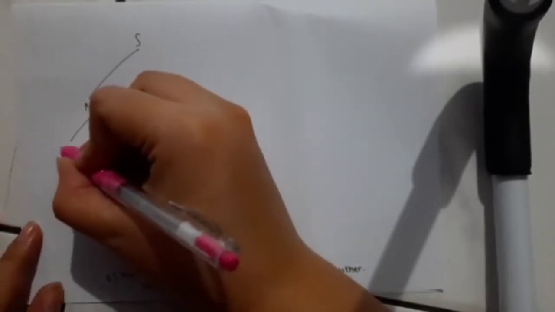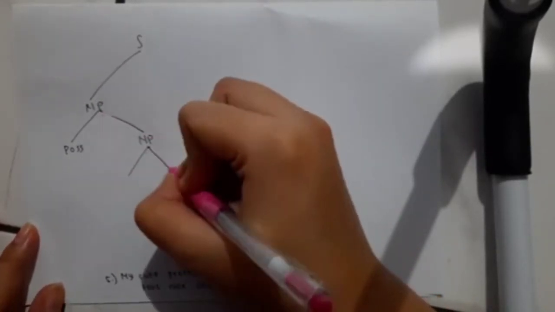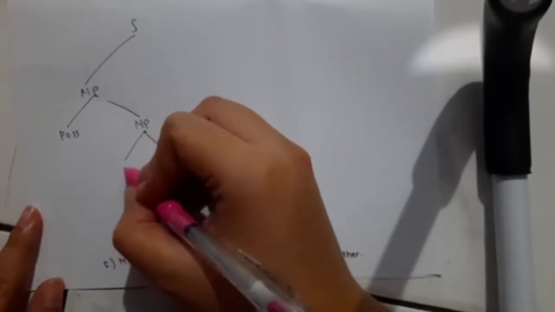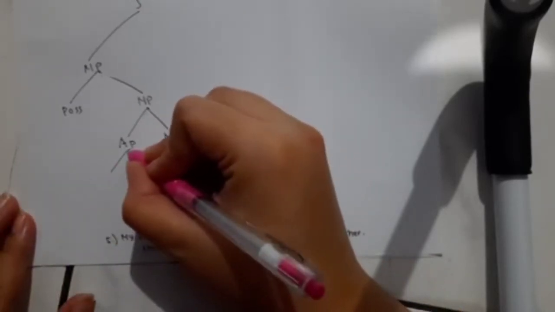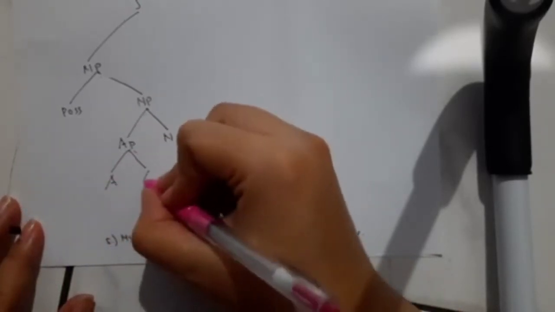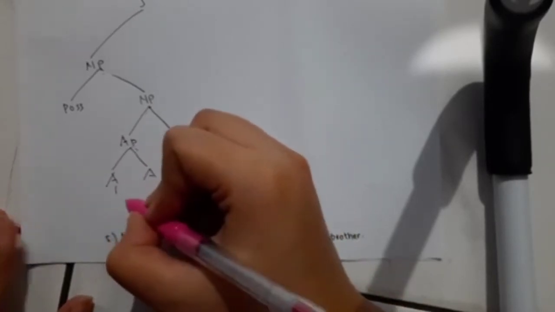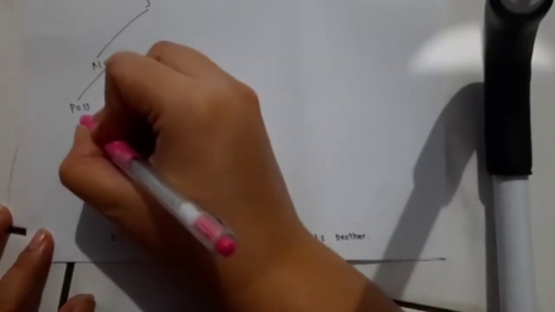Okay, thank you. Okay, we have the sentence here, and the first one is noun phrase, and we have a possession and then noun phrase, and it is divided into two, that is adjective phrase and noun, and the adjective phrase is divided into two adjectives, which are cute and pretty.